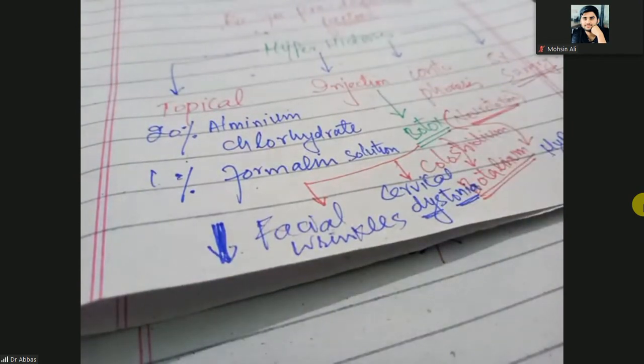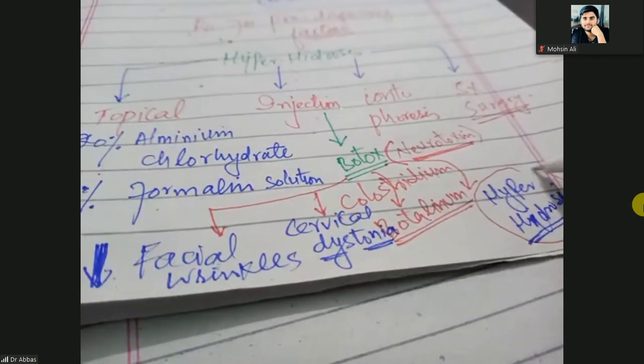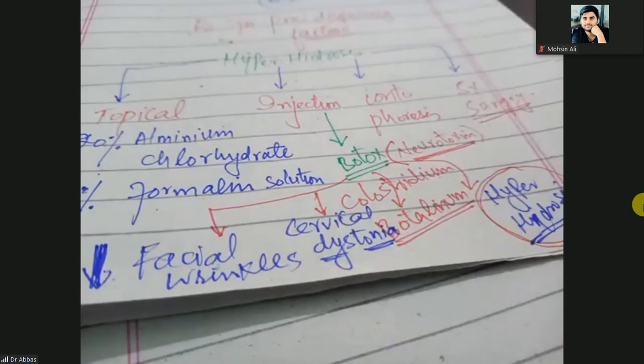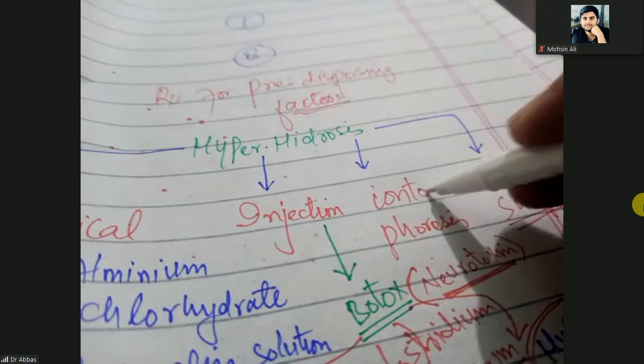It means the women who are more exaggerated or have obsessive compulsion for beauty, they can use it for the reduction of the facial wrinkles. If someone has a neck spasm or cervical dystonia, and also for the hyperhidrosis, we are using it for the hyperhidrosis. Okay, next one is iontophoresis.